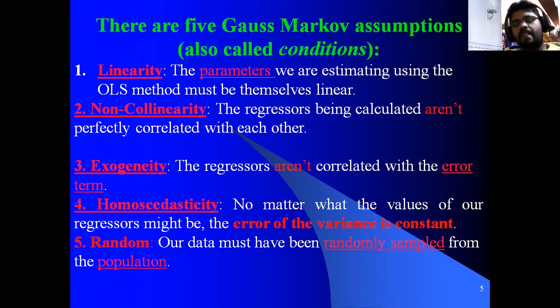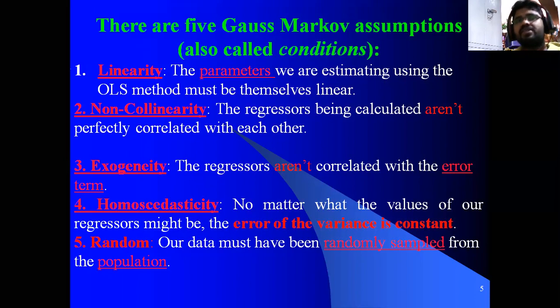So first one, linearity. What is linearity? In the BLUE, there is an L for linearity, or linear. We can discuss BLUE later, but let's look at linearity. The parameters we are estimating using the OLS method must themselves be linear. When we follow certain assumptions or properties, the estimator has to be linear. When estimating the parameters or coefficients, that should be linear. Nothing but the power value is equal to 1.